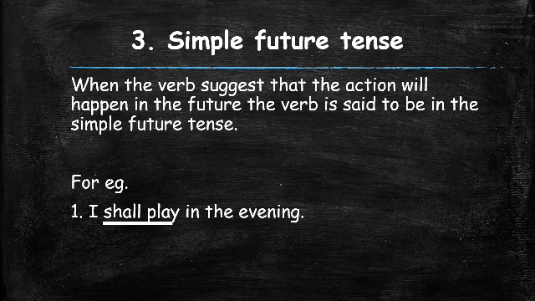That means it may be morning or afternoon now. So in the coming time, that is in the evening, I will play. Or there is a chance that I may play. So shall play is the verb, but it is in the future tense. So it is a simple future tense. It is telling that it may happen in the evening, or whatever given time. So that is a simple future tense.